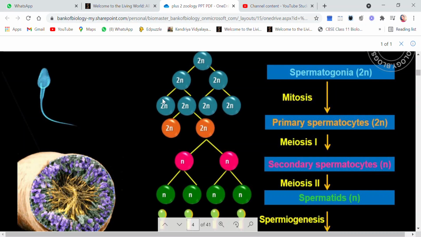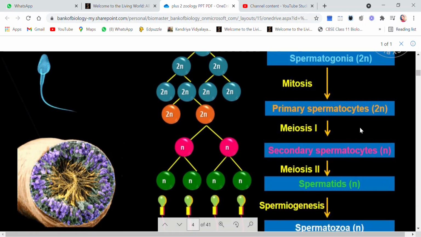Mitosis is equational division, and the chromosome numbers are the same. So all of them are spermatogonia. Now out of these spermatogonia, the ones which mature are called primary spermatocytes. Of course, they are also diploid.